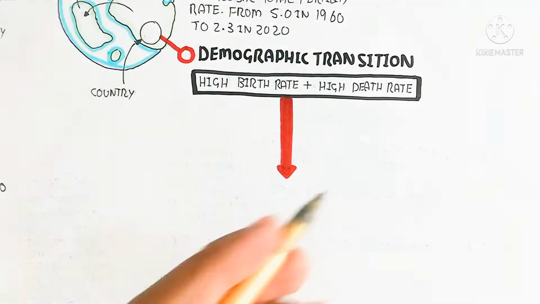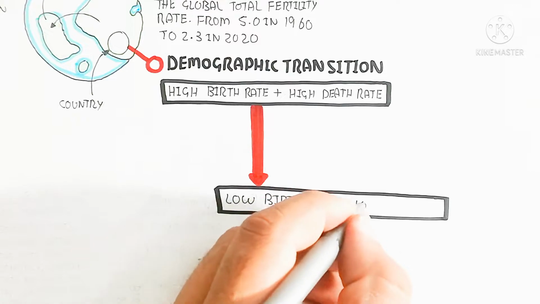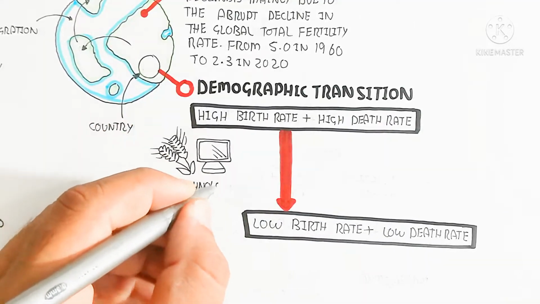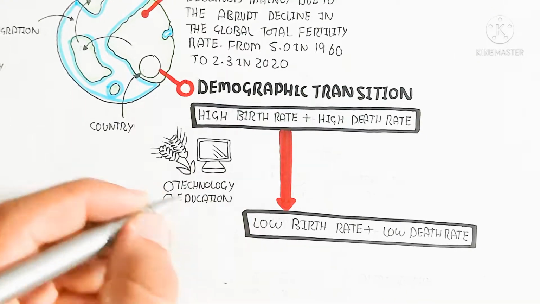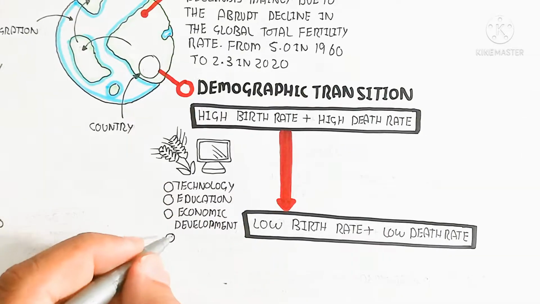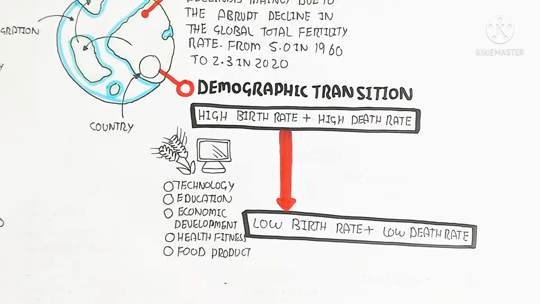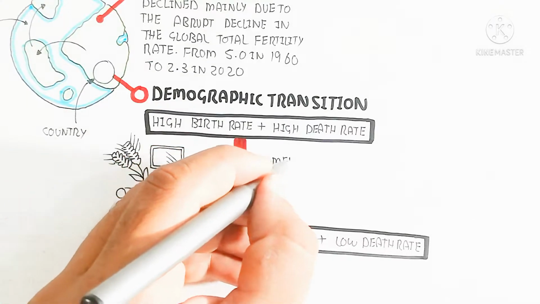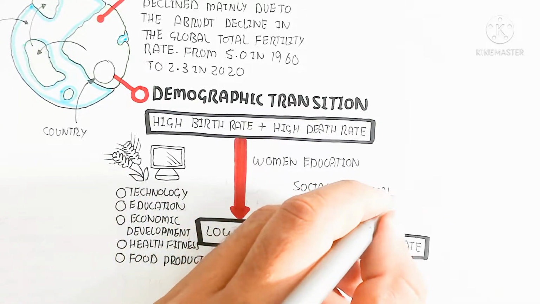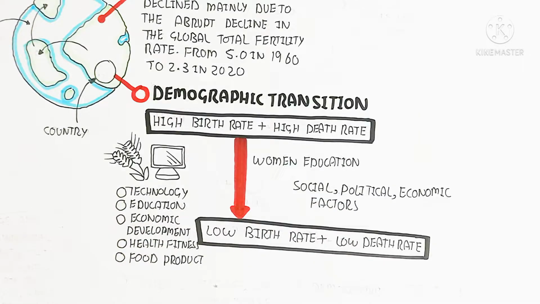The demographic transition is the second factor. In this, a high birth rate and high death rate shift to a low birth rate and low death rate. Technology, food, education, economic development, health, fitness, women's education, and social, political, and economic factors lead to a low birth rate, but also a low death rate.